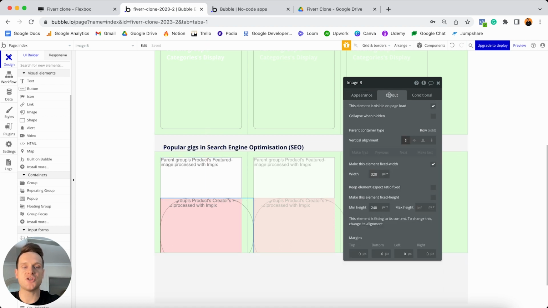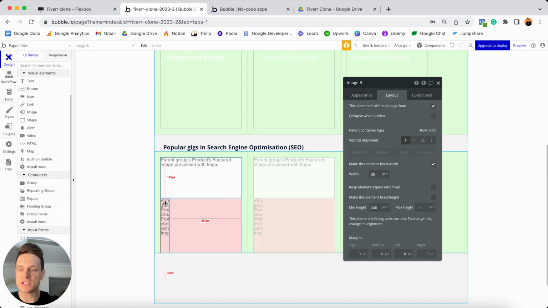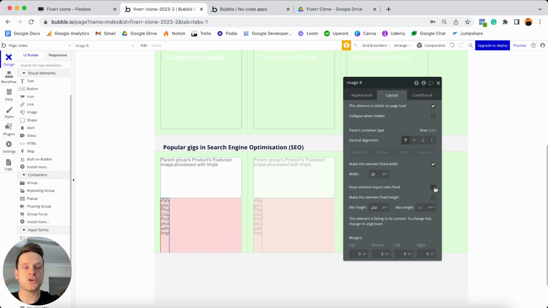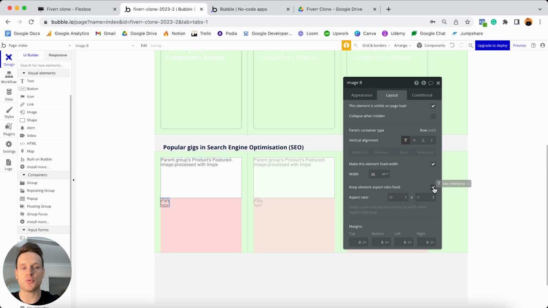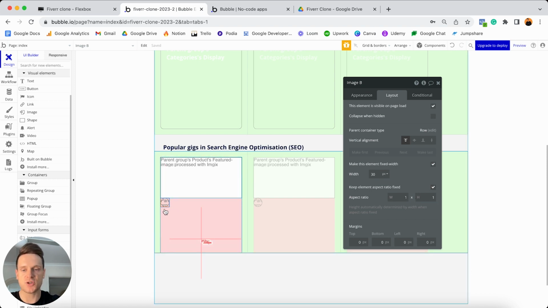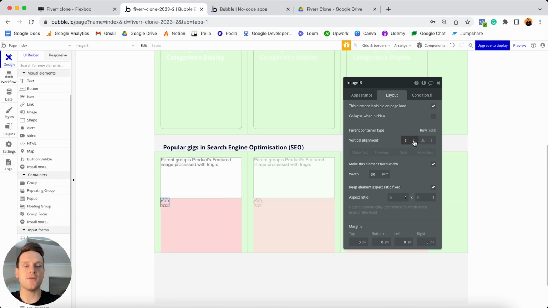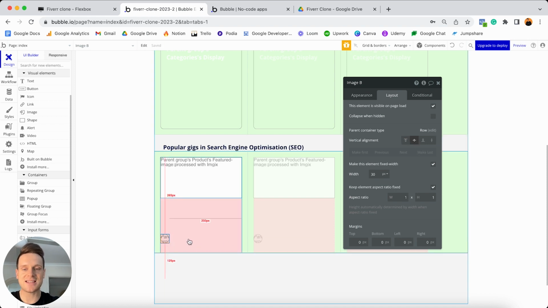I'll then jump over into my layout tab here, because what I'd like to do is update the width of this image to be 30 pixels, and I'm going to keep this to be a fixed width, because at any given point in time, I only want this image to be 30 pixels, no smaller or no larger. What I'd also like to do is tick this option to keep this element's aspect ratio fixed, and I'm going to leave that at a 1:1 ratio, so that way it becomes a perfect square. And now you can start to see our images coming together quite nicely. What I'm also going to do is vertically align this image in the center of our red group, so that way I can also center the text that sits beside this, so they're always going to be perfectly in line.